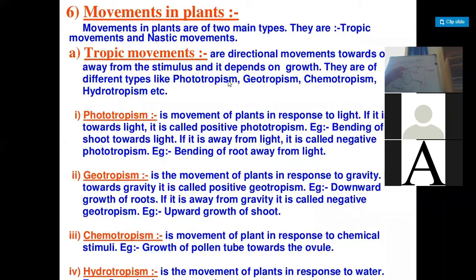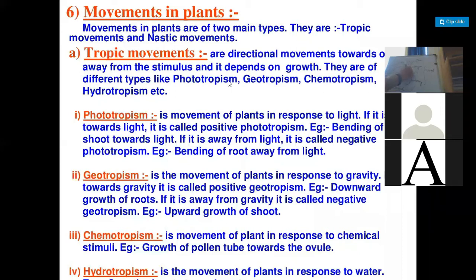They can get transferred through wind, through water, or through insects. So they get transferred from anther to stigma. On the stigma, there is a sticky substance present. Once the pollen grain lands on the stigma, due to the stickiness, the pollen grain sticks to the stigma, and over a period of time, what happens?